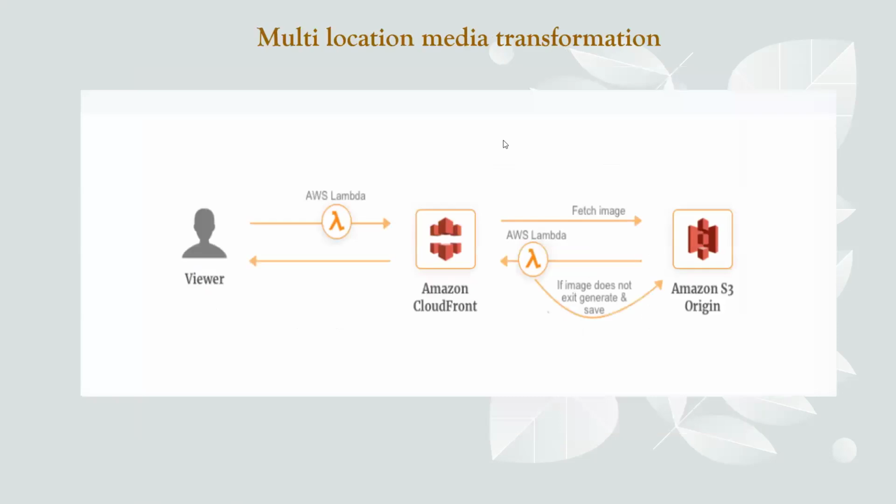Okay, and another use case is multi-location media transformation. Okay, let us understand, like we are planning to develop an app like Instagram where users register and upload images. Okay, and the images should then be processed with multiple resolutions, and for the multiple devices the images should be processed, and all those images should be stored in multiple locations, and also cached with Amazon CloudFront in order to meet low latency for each user.